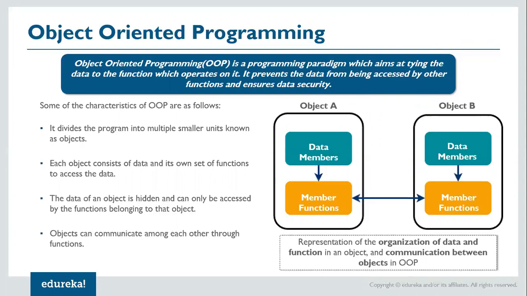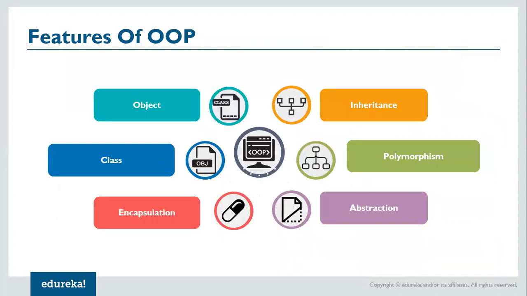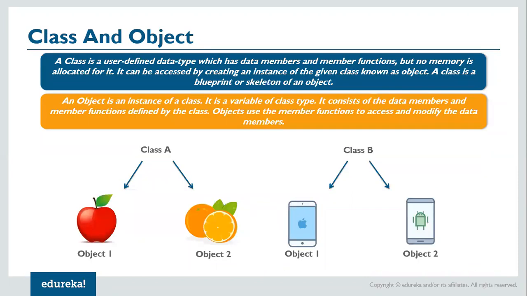So let's go to the next slide now. So what are the features of object-oriented programming? We have the following important features: it has object, it has class, there is a concept of encapsulation, there is a concept of inheritance, polymorphism, and abstraction involved. So let us look at all of this one by one in detail. So I will go to my next slide.